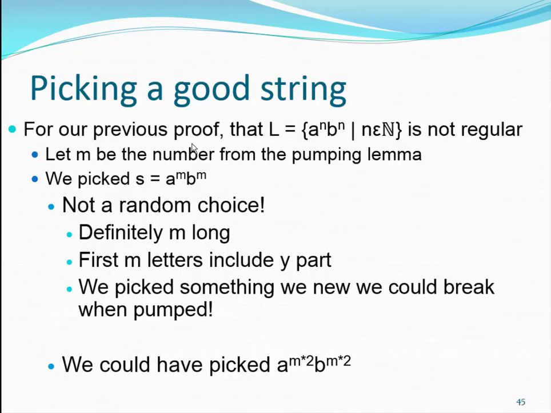Right? So let's talk about how you pick that good string. In the previous proof, for a to the n, b to the n, we picked s as a to the m, b to the m. I didn't pick this at random, and I didn't just replace all the n's in here with m's. Often that actually works, but I thought about it and said, okay, for starters, this string is definitely m characters long. In fact, it's 2 times m characters long, because there's m a's and m b's.